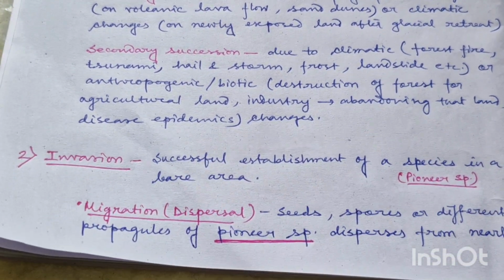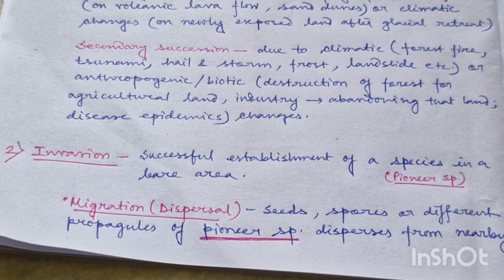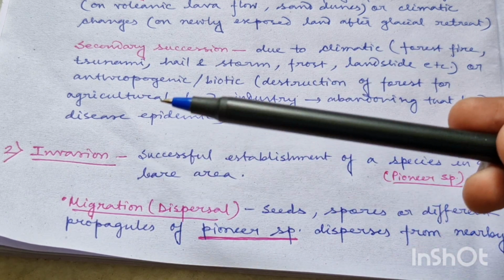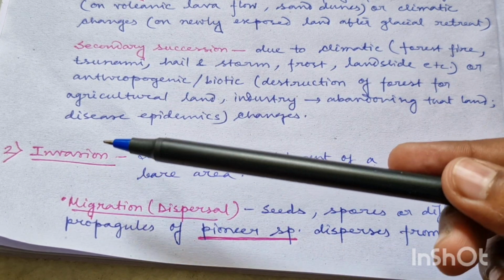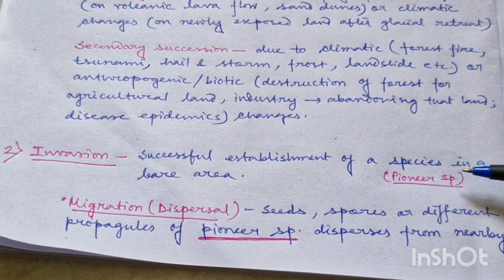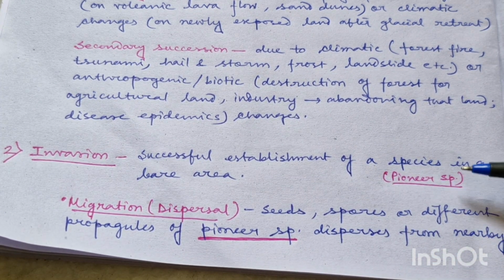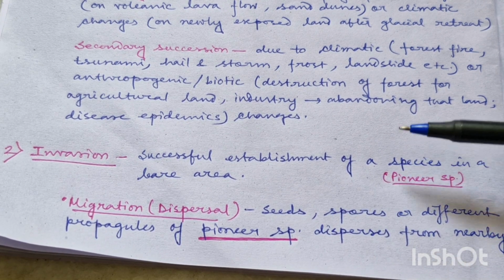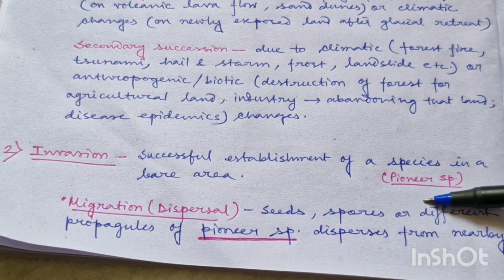So now after denudation, after getting a bare land, obviously the land will not remain bare for a longer period of time. Then some kind of species will invade there. So the second process in succession is invasion, where successful establishment of a species, that is pioneer species, occurs in that bared area. The first species that enter or invade the bared area is known as pioneer species.